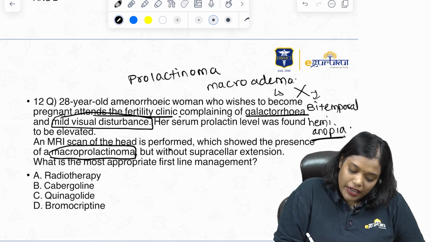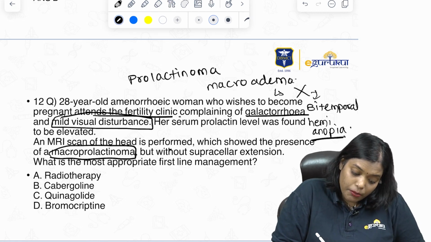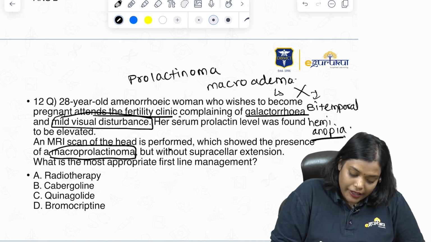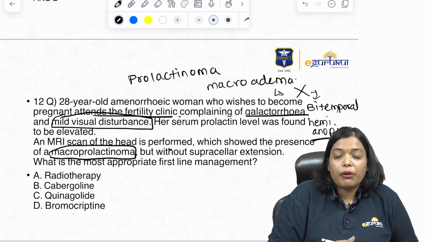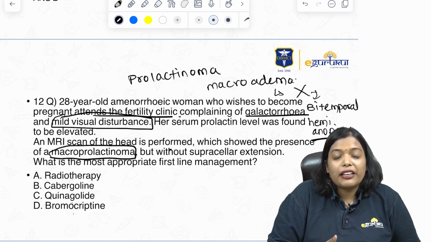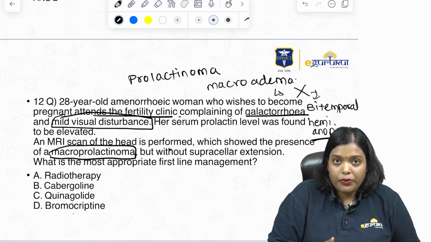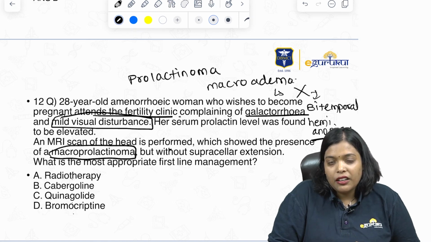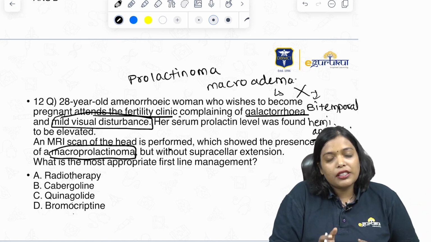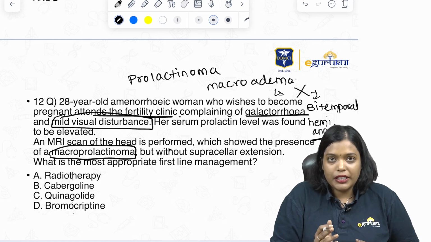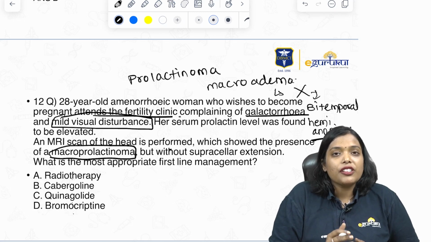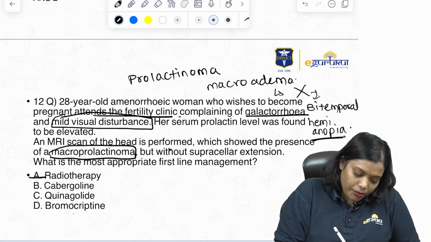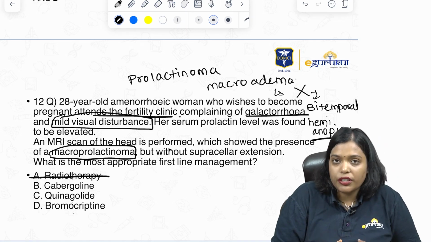But without suprasellar extension, what is the most appropriate first line management? Radiotherapy, cabergoline, quinagolide, bromocriptine. Basically, even if a patient has a macroadenoma, you can always try to use medical therapy. If medical therapy fails or if the size of the tumor is increasing, then you go for surgical management, that is transsphenoidal hypophysectomy, right? But now I don't require surgical management; I can first try medical management. So I am going to remove radiotherapy. There is no surgical option also.